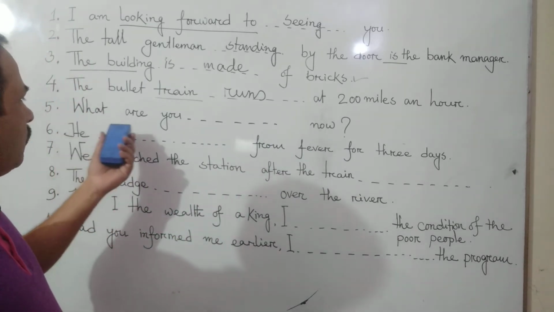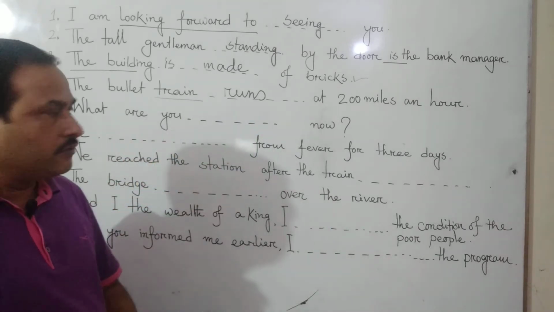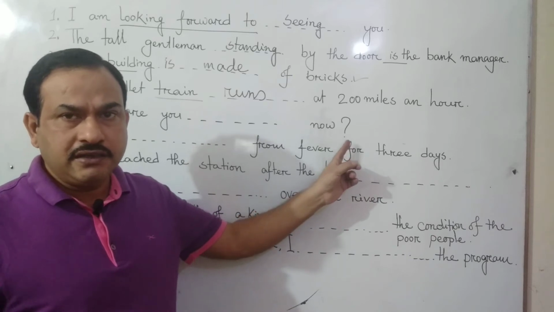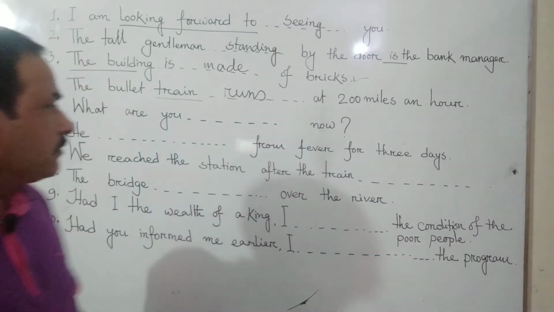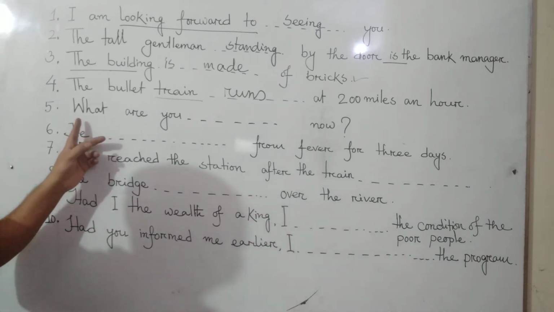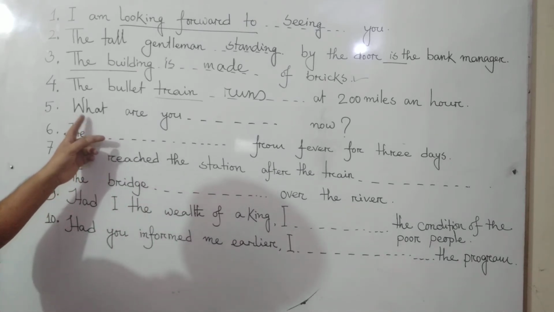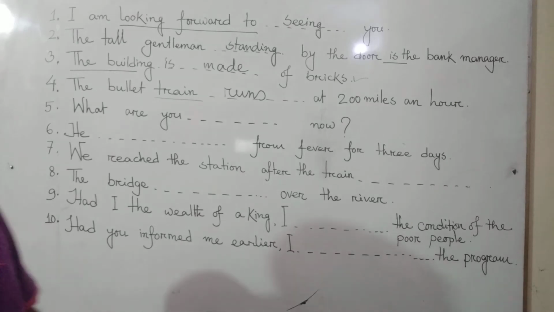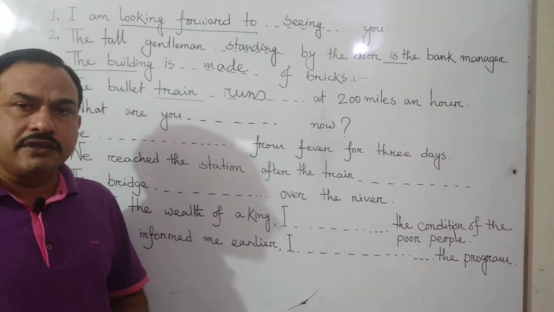The next one is, what are you dash now? And you can see the question mark here, sign of interrogation. So we have to make it a question. You can see that there is already a WH pronoun here, an interrogative pronoun, WH word. What are you dash now? We can ask someone, what are you doing now?